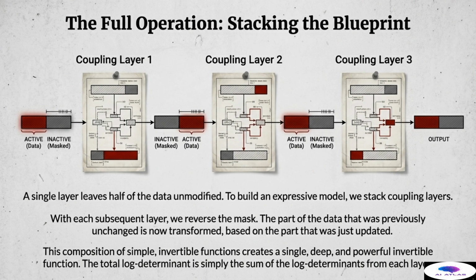By repeatedly stacking these simple, invertible layers, each with a reversed mask, we create a single, deep, and highly powerful invertible function overall. The composition of these functions maintains the crucial property of easy computability. Furthermore, the total log determinant of the entire deep network is simply the sum of the log determinants of each individual coupling layer, making the overall training process highly efficient and fully tractable.